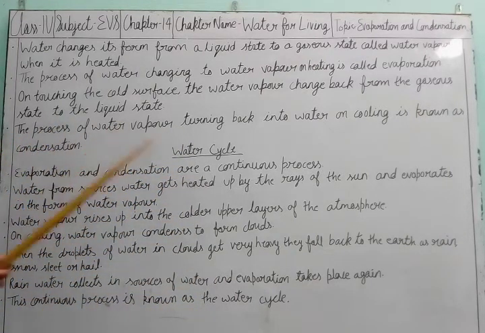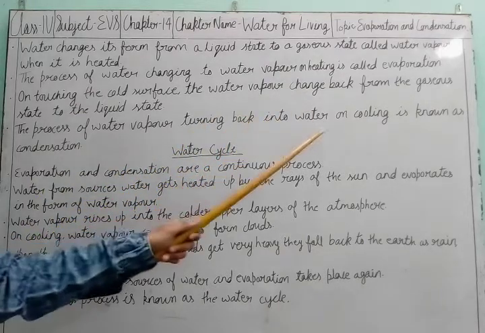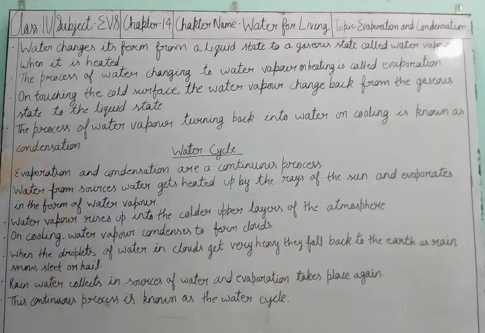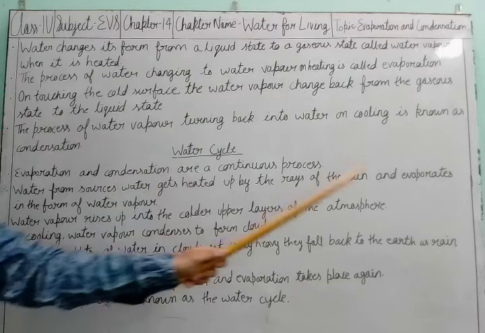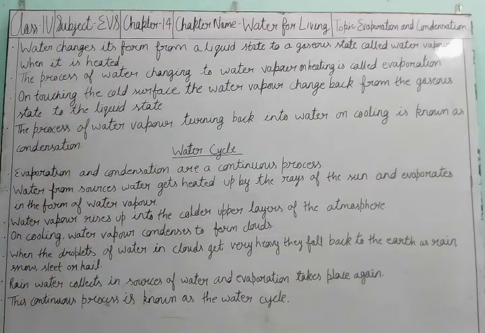The process of water vapor turning back into water on cooling is known as condensation. So when the water vapor gets cold and changes into water, that is condensation.